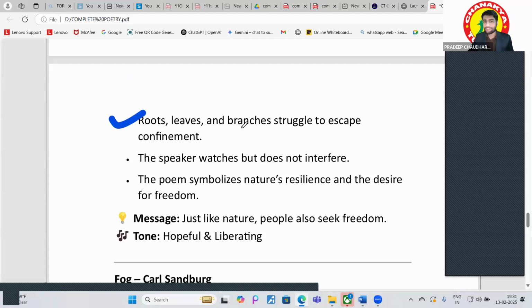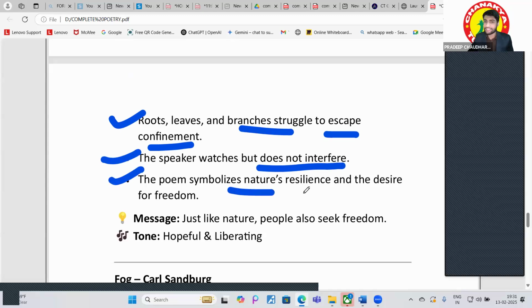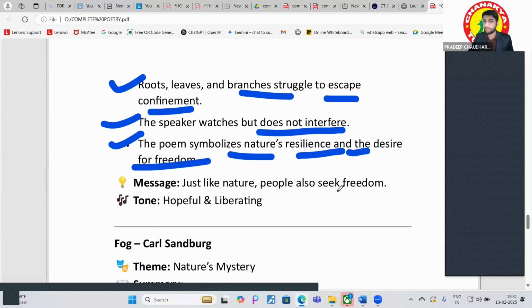And the roots, leaves, and branches struggle to escape confinement. The speaker watches but does not interfere. The poem symbolizes nature's resilience and the desire for freedom. Okay, message: just like nature, people also seek freedom, hopeful and liberating.